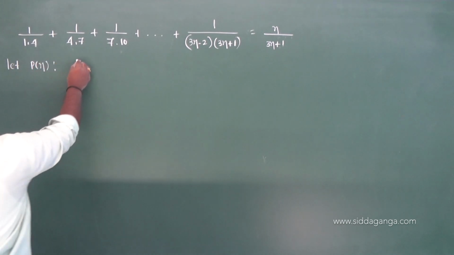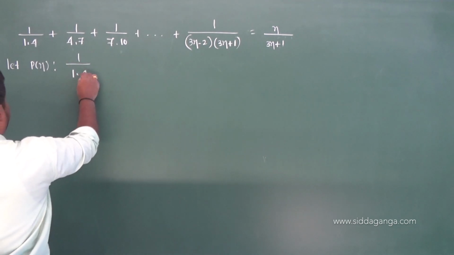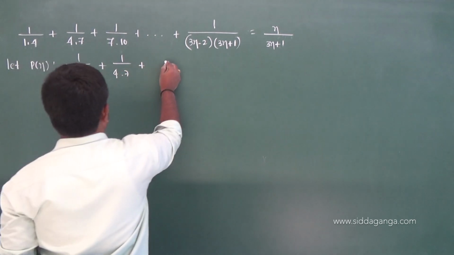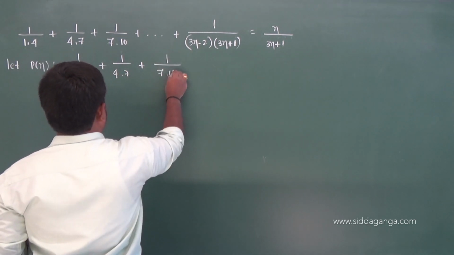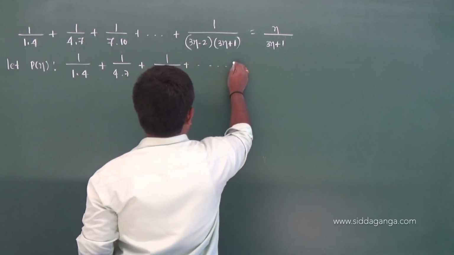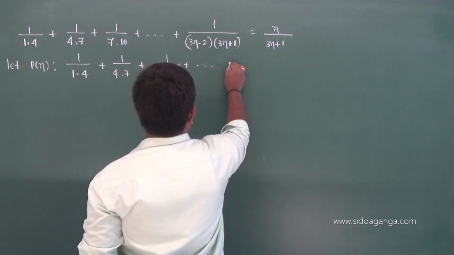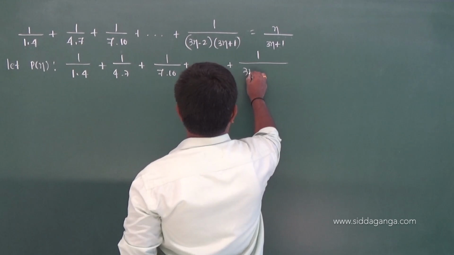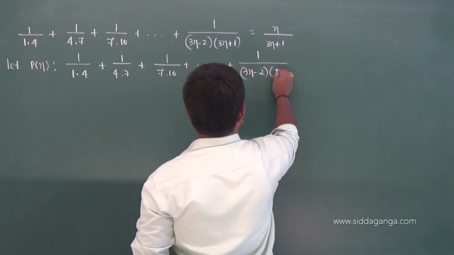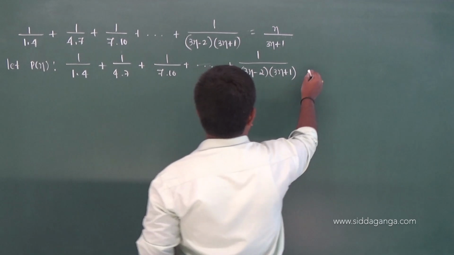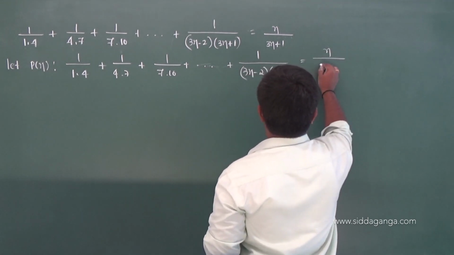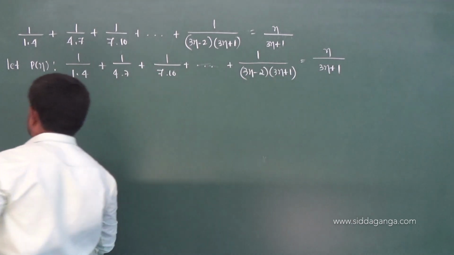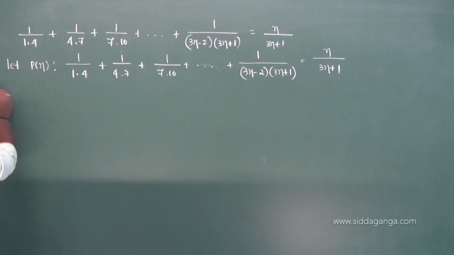P of n is 1 into 4 plus 4 into 7 plus 7 into 10 plus ... nth term is 1 by (3n minus 2) into (3n plus 1), equal to n by (3n plus 1). So, step 1.